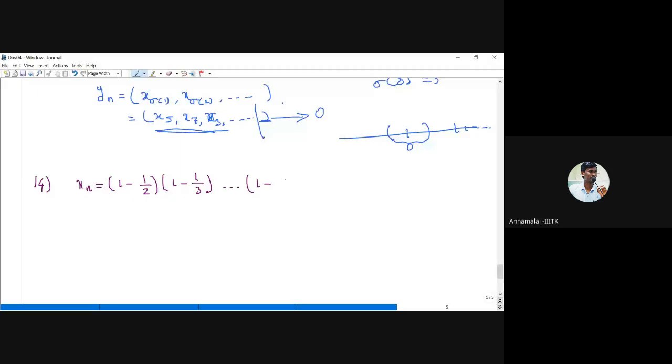Suppose we have a sequence xn. I am defining xn equal to (1 minus 1 by 2) into (1 minus 1 by 3) into and so on into (1 minus 1 by n plus 1). This is our sequence. Nth term is this one. Then what can you say about this xn? Is this xn convergent or not? Or show that the sequence xn is convergent.